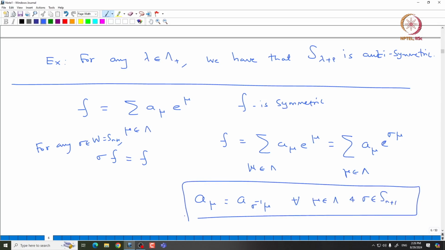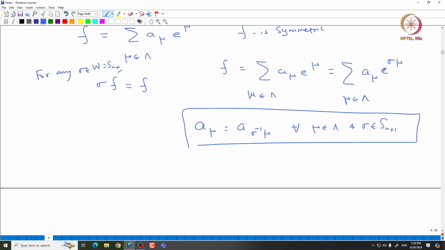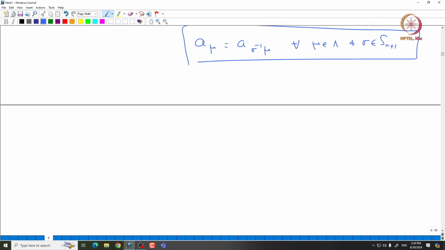So, that means f being symmetric translates into the coefficients being the same along the orbit of mu. Okay. You fix mu and then take the orbit of mu under the action of S n plus 1, and all these coefficients a mu should be the same. So, now what does anti-symmetric mean? Here is a small observation or a lemma. f is anti-symmetric.